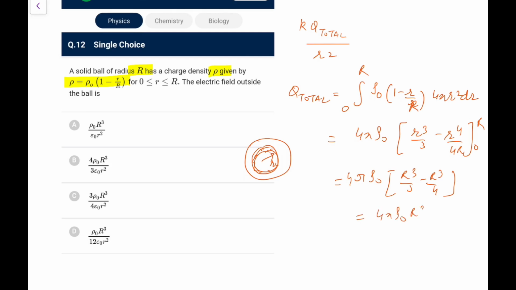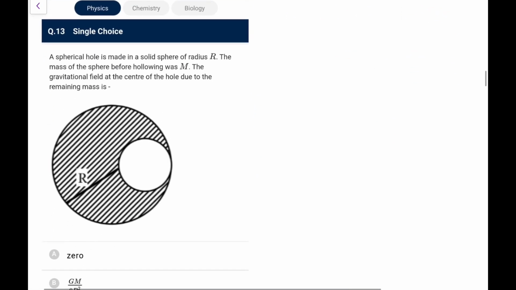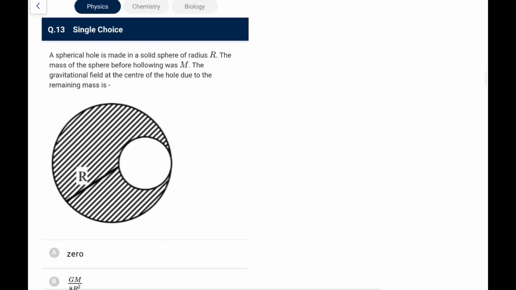So 4 pi rho naught r cube by 12, or you can write it as pi rho naught r cube by 3. So what we have, k is 1 upon 4 pi epsilon naught. This comes out as pi rho naught r cube upon 3 r square. So going by these options, this pi and pi goes, it would be option D here. So again a standard integration one, not easy though.